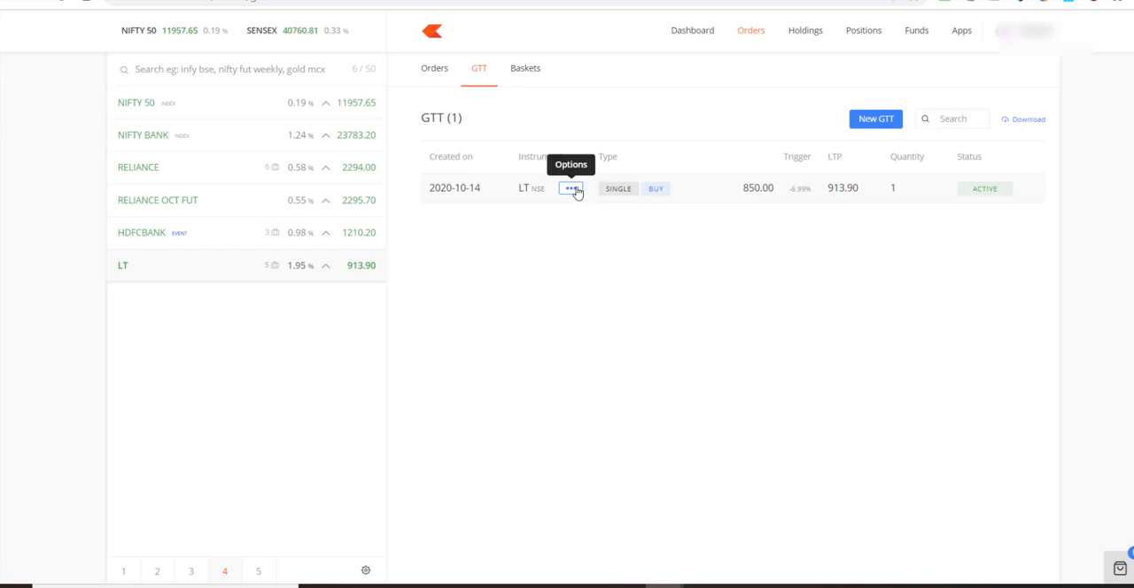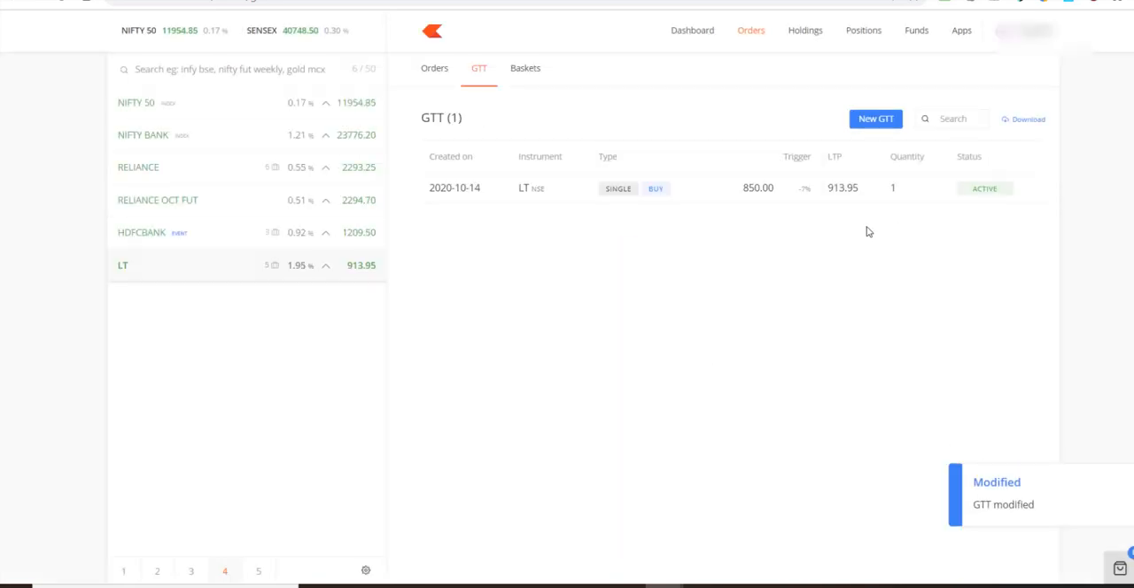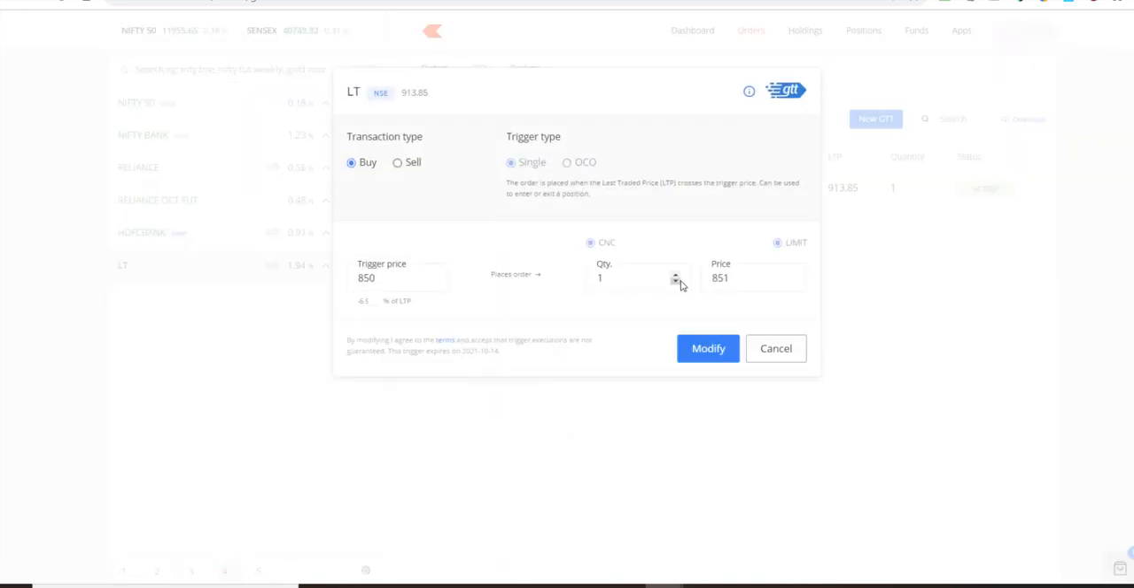Now I want to change this. I want to modify this. Let's say I go to edit, and I change this to 851. Now what this means is that if the price starts to fall and it goes to 850, this order will get activated, and if the price starts to go up and reaches 851, then this will get executed, right? I've just made a small difference for you to understand this. Earlier the price was 849. Now the order will get activated once the price falls to 850, right?